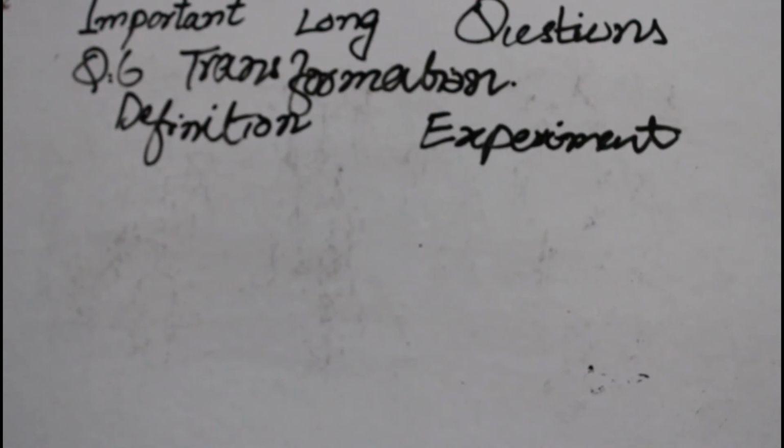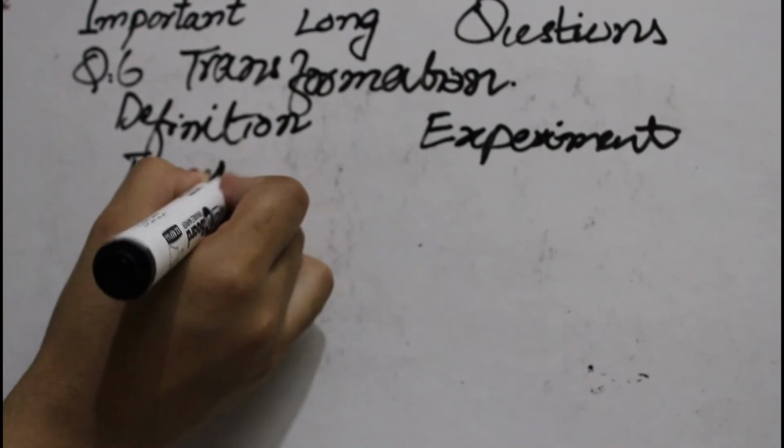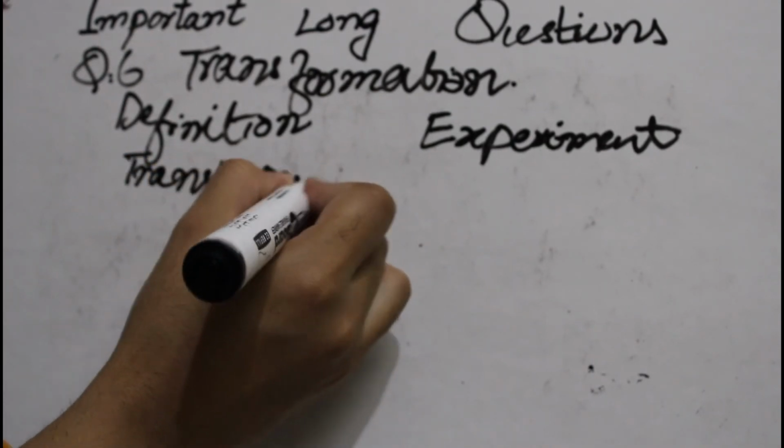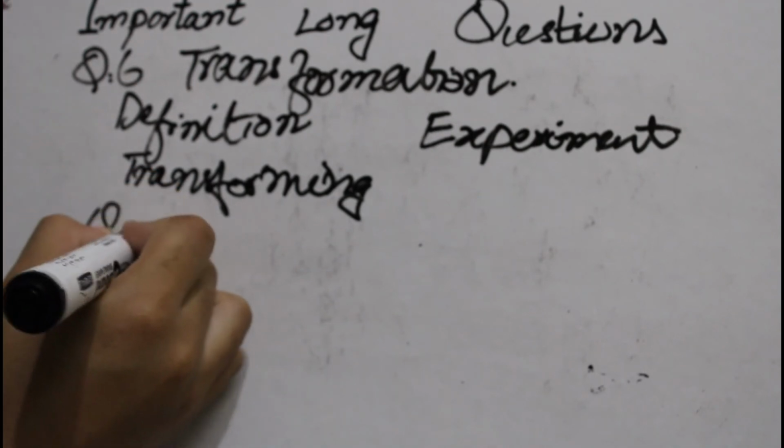After the experiment, we are going to discuss all the results of transformation. Then you have to tell what the transforming principle is, how it was classified, how it was identified, and how they gave the name to the transforming principle. So in this way we tell about the process of transformation in bacteria, how transformation takes place. Okay, then comes question number 7.